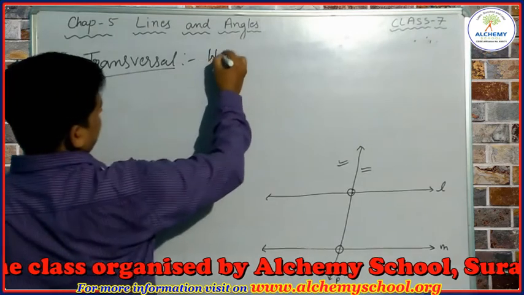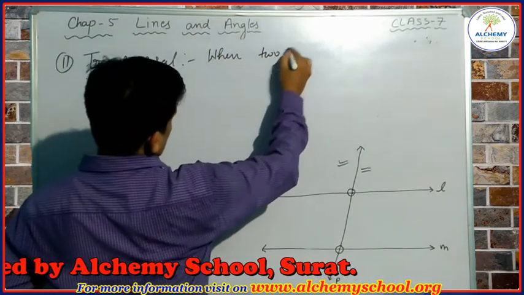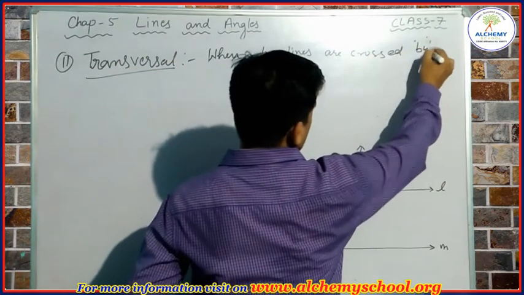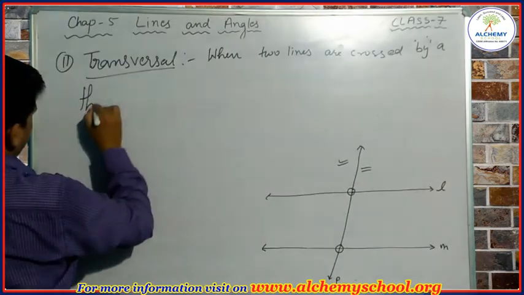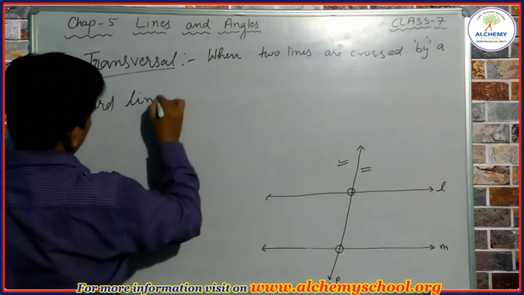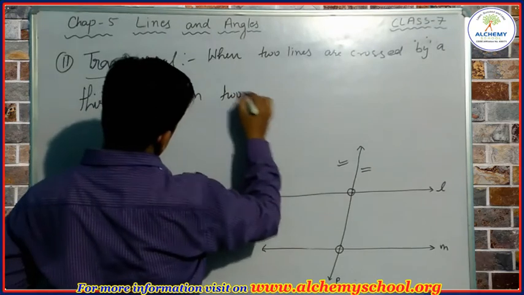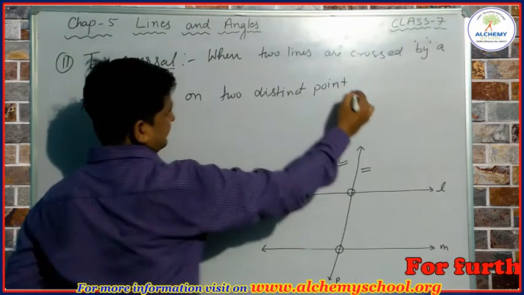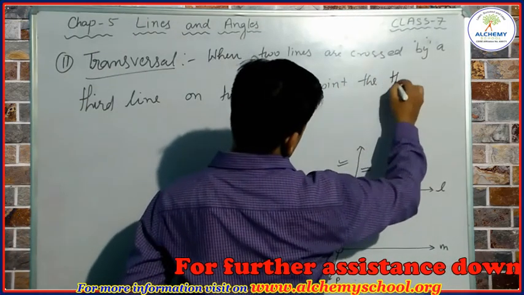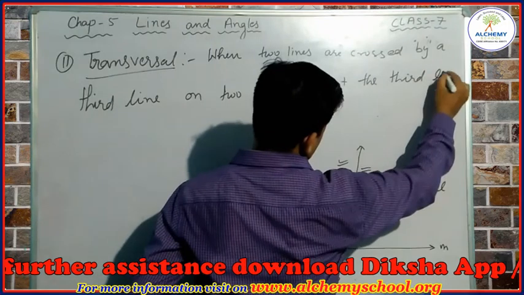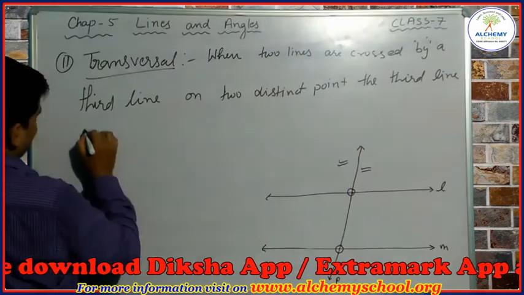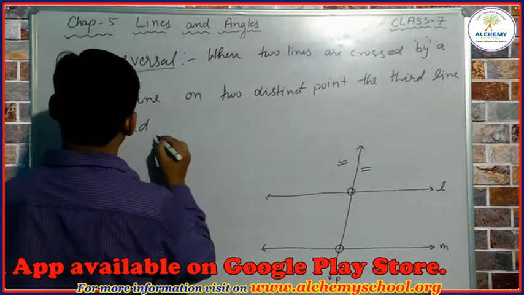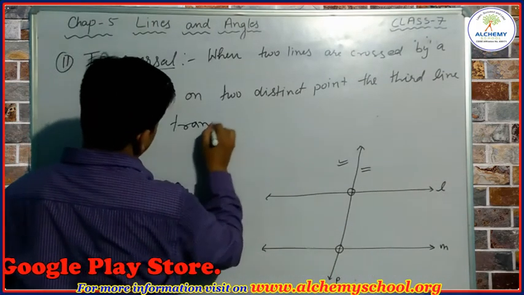So when two lines are crossed by a third line at two distinct points, the third line is called transversal.